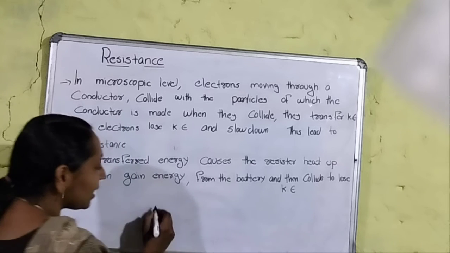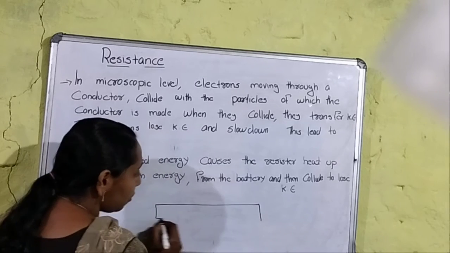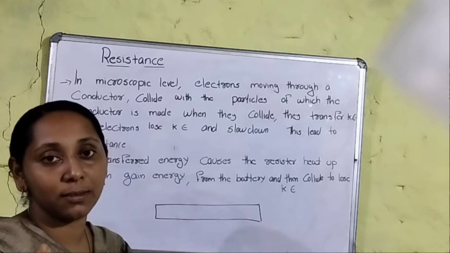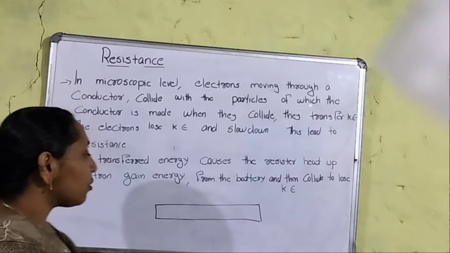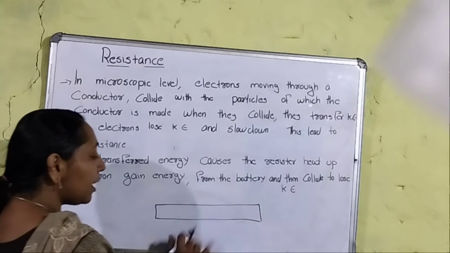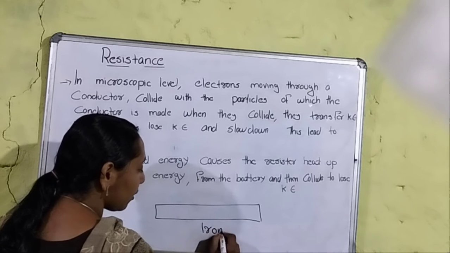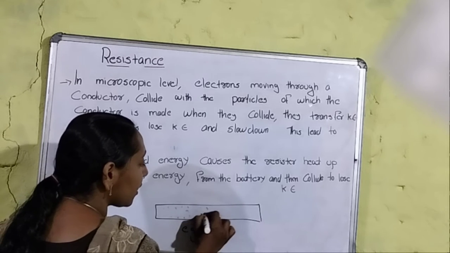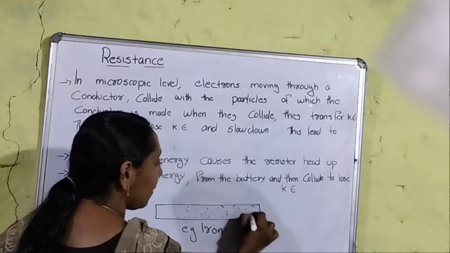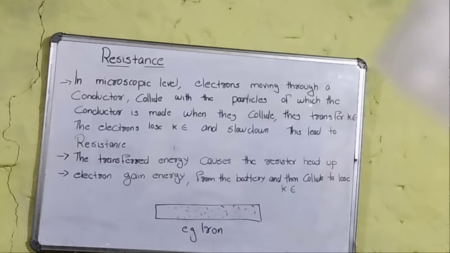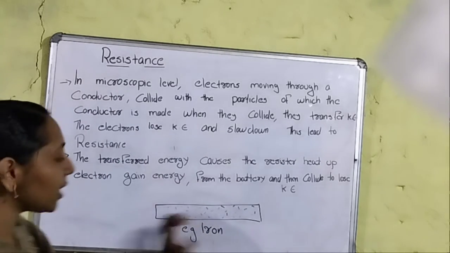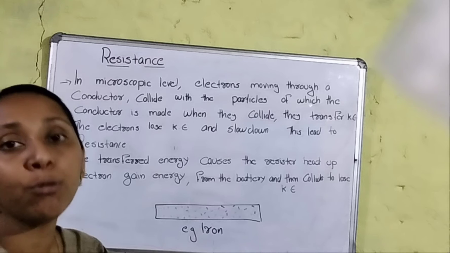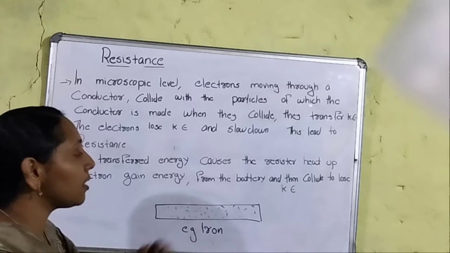I will explain it very easily. Listen here. I am considering a conductor. You know what a conductor is? A conductor is a material that allows the flow of electrons, or charged particles. Am I right? So this conductor is made of iron. I am taking iron as an example. The iron content is the particle inside the conductor. At a microscopic level, I can see the iron particles inside the conductor moving, though not with my naked eyes.